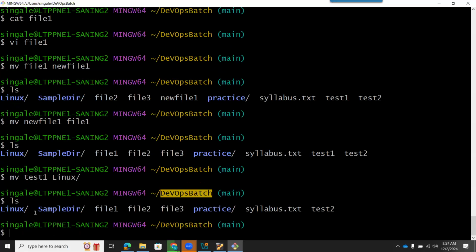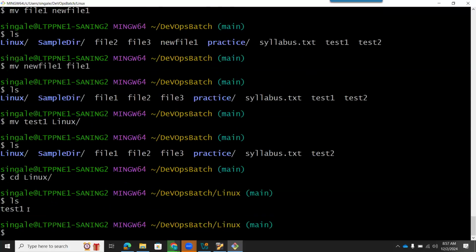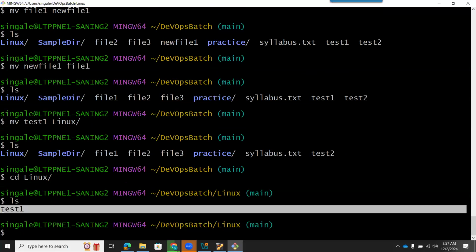Where is it? It has been moved to the Linux folder. Let's check. Go inside the Linux folder, cd Linux, and now here if you do ls, you will see test1, right? So now you understand the mv command is used to rename files as well as move files. I will show it once again for those who don't understand.